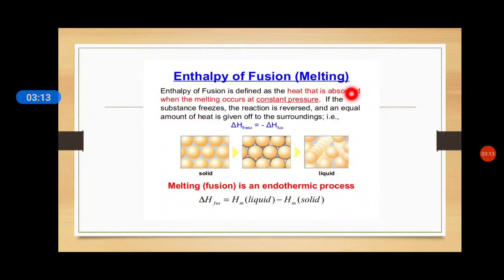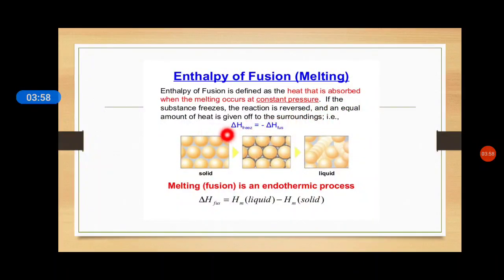When we read this definition, we can understand it in a better way. Enthalpy of fusion is defined as the heat that is absorbed when melting occurs at constant pressure. The definition is very simple. Enthalpy stands for heat of the given system, which may be absorbed or released. This enthalpy change always takes place at constant pressure. I am repeating the definition again: the heat that is absorbed when melting occurs at constant pressure. In this case, heat is absorbed.